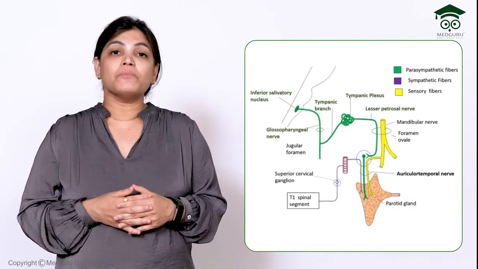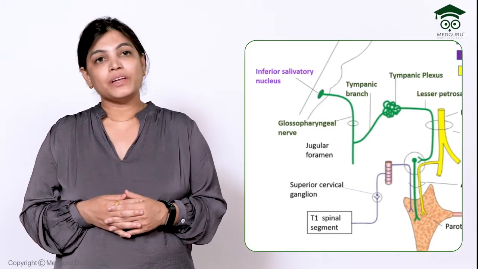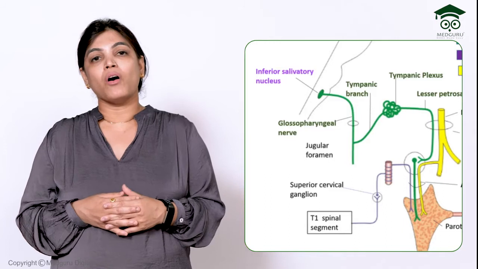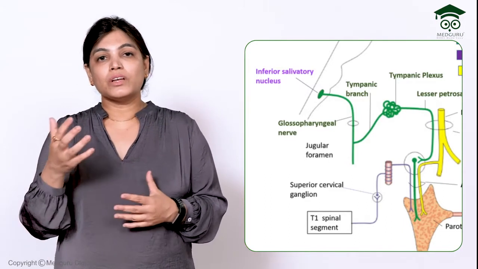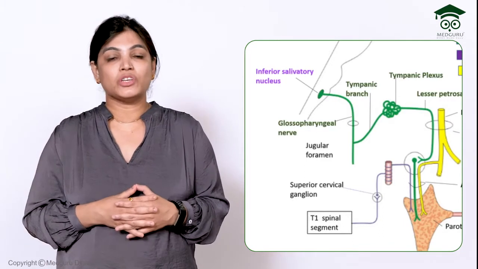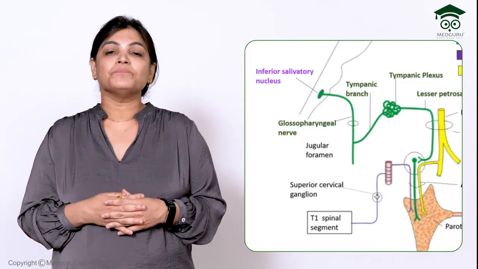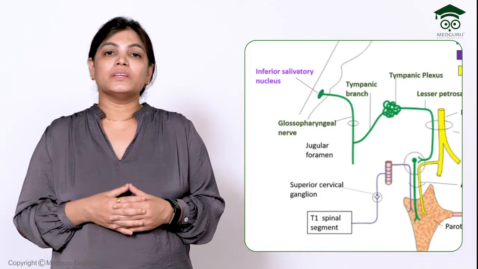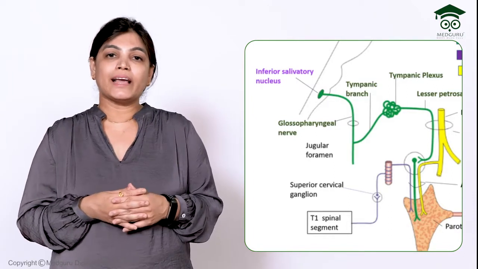The nerves emerge from the inferior salivary nucleus, which is located in the pons. From this, the branches emerge and traverse along with the glossopharyngeal nerve. The glossopharyngeal nerve gives branches forming the Jacobson nerve, and this Jacobson nerve gives tympanic branches passing through the tympanic canaliculus, forming a plexus over the promontory, located in the middle ear cavity.